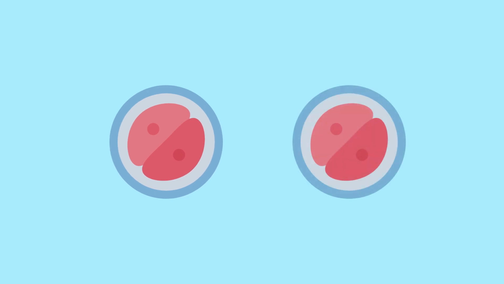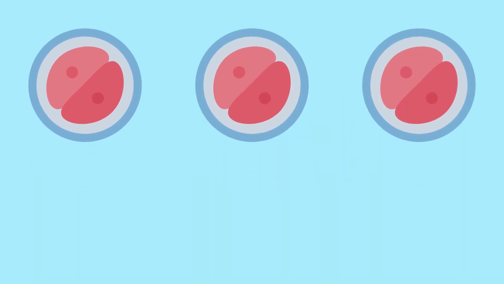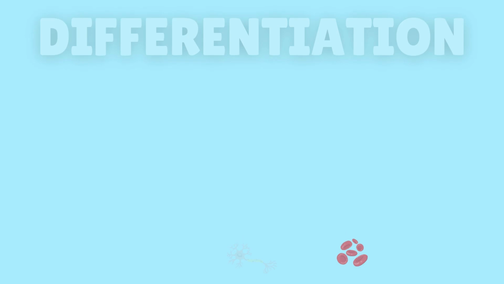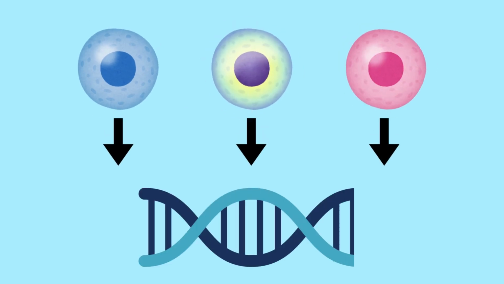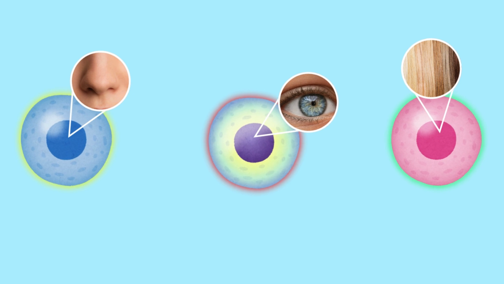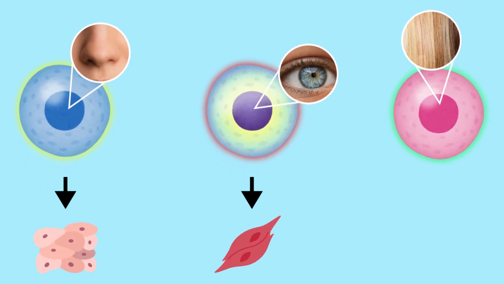Initially, the cells are unspecialized, but as they continue to divide, they start specializing into different cell types like muscle, nerve, and blood cells. This process of specialization is known as differentiation. Differentiation occurs when specific genes in a cell's DNA are activated. Even though all cells share the same genetic material, it's the signals they receive that determine which genes are turned on, guiding the cell to take on its role, whether it becomes a skin cell, muscle cell, or something else.